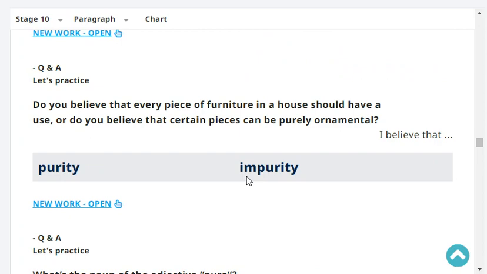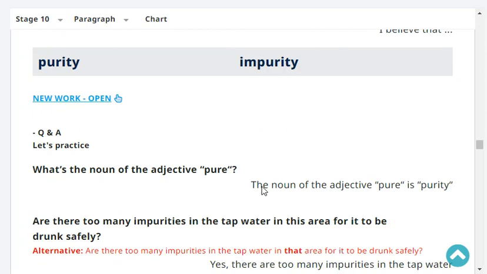Do you believe that every piece of furniture in a house should have a use, or do you believe that certain pieces can be purely ornamental? I believe that every piece of furniture in the house should have a use, and nothing can be purely ornamental. Very good.